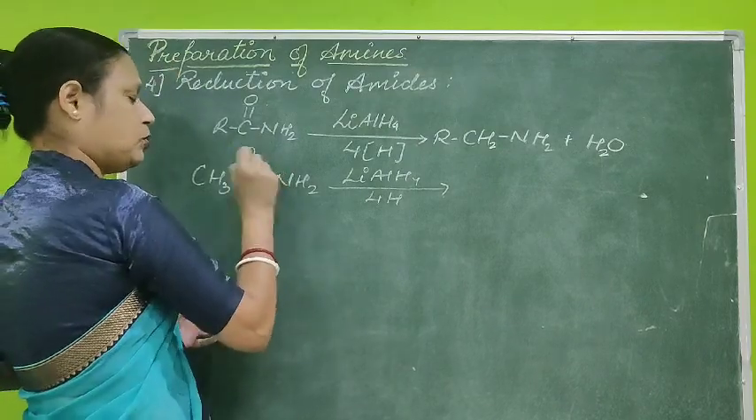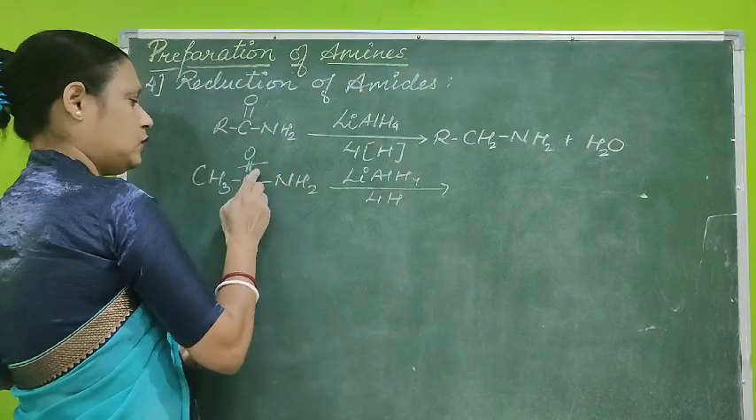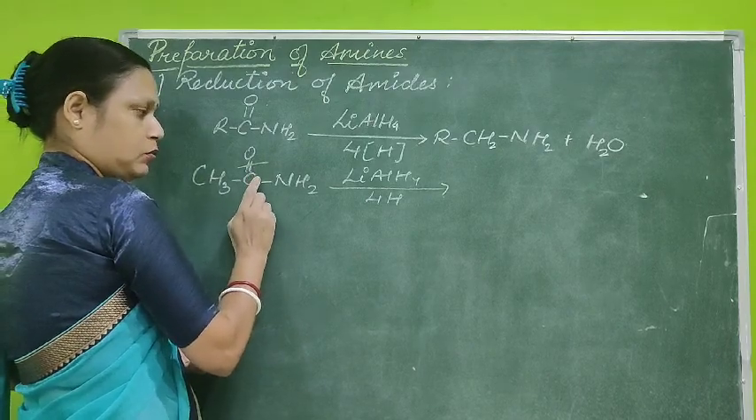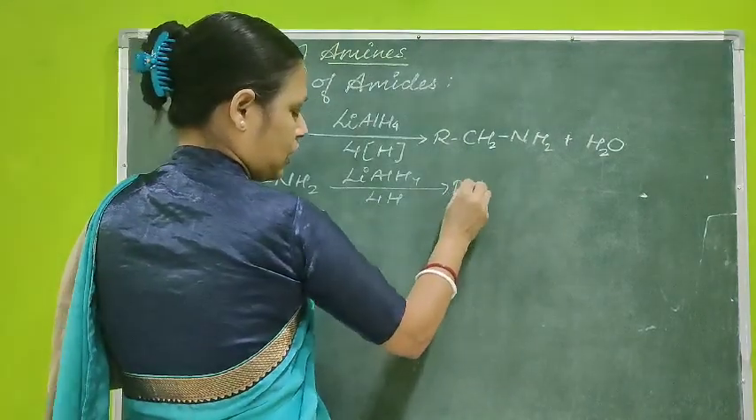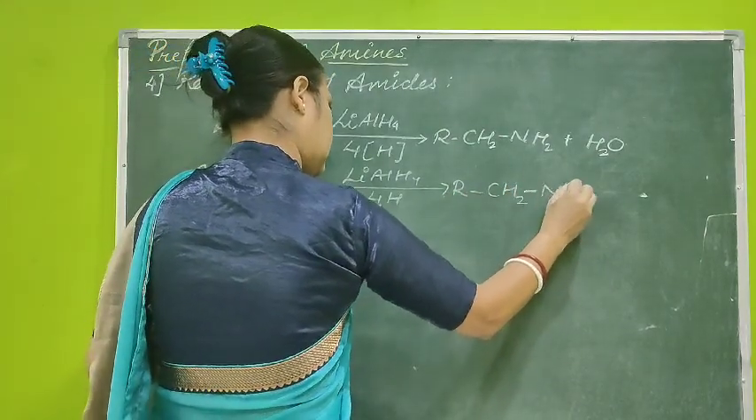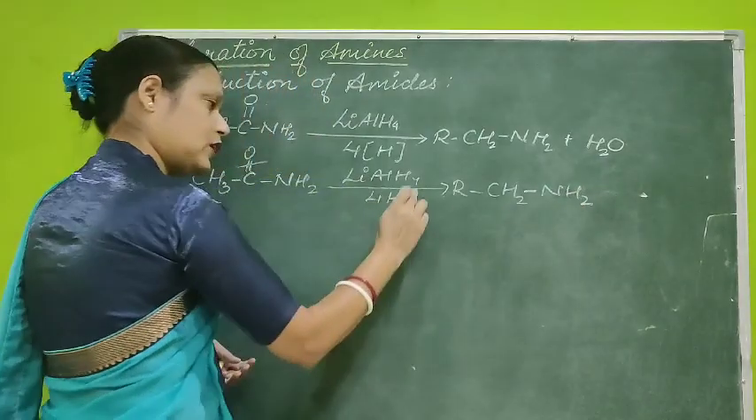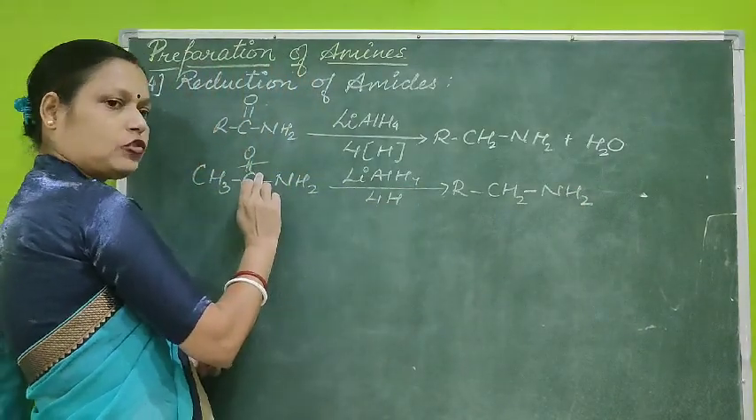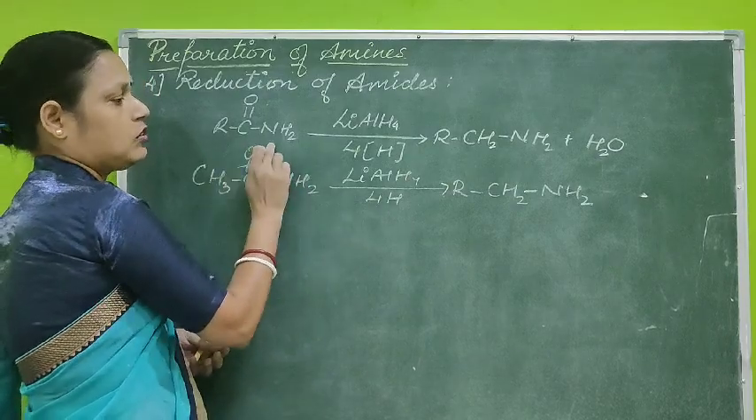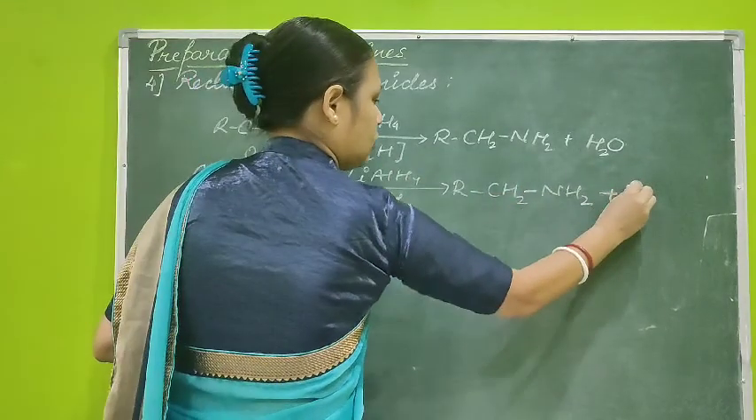This bond breaks, and the carbon atom having 2 electrons with this will form your RCH2NH2. 4 hydrogen atoms were given, 2 were satisfying 2 electrons of carbon, and the 2 more along with the oxygen are expelled out as water.